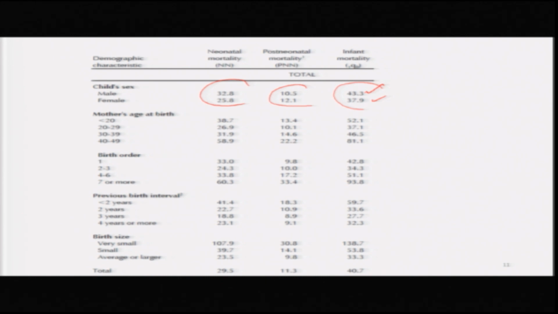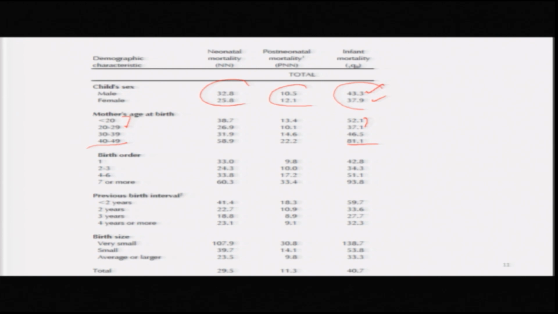Mother's age at birth: there is a dip from 52 to 37 as we move from less than 20 to 20 to 29, and then there is a rise, and in the age group 40 to 49 infant mortality is highest. So, in the earlier slide we saw that under 5 mortality is highest for children born to mothers in the age group 40 to 49, and here we find that infant mortality is also high.